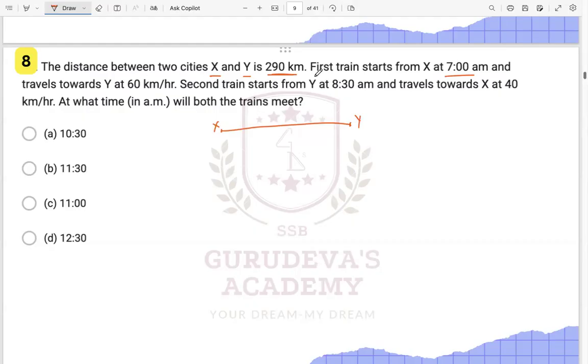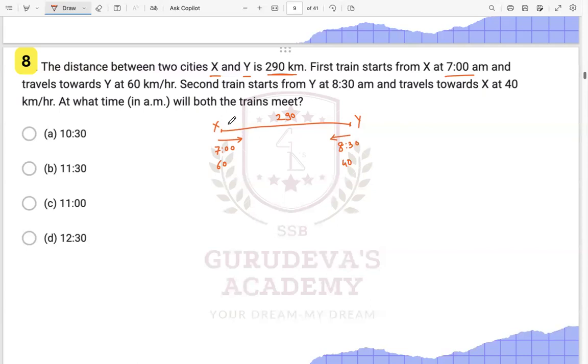Now, distance is given to you. 290 is the distance over here, between X and Y. First train starts at X. So this train is starting at X at 7 o'clock, and travels towards Y with a speed of 60 kilometer per hour, right? Then we have another train starting from Y at 8:30, traveling towards X at 40 kilometers per hour.